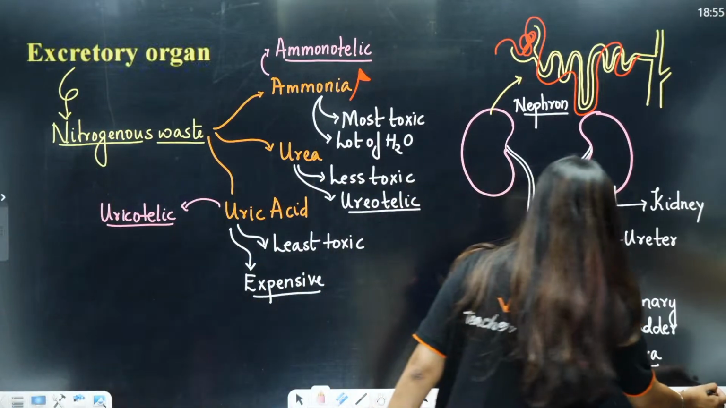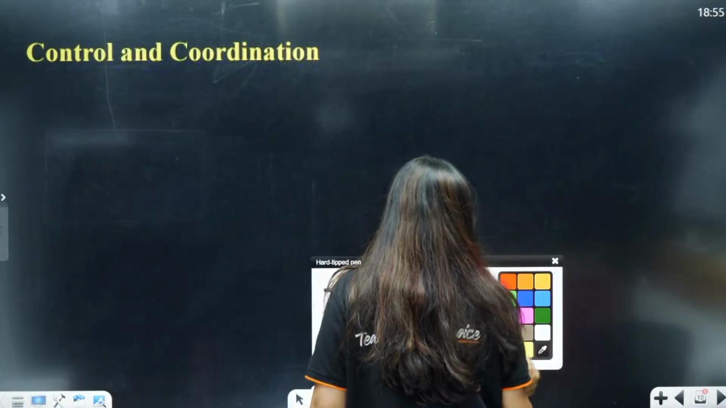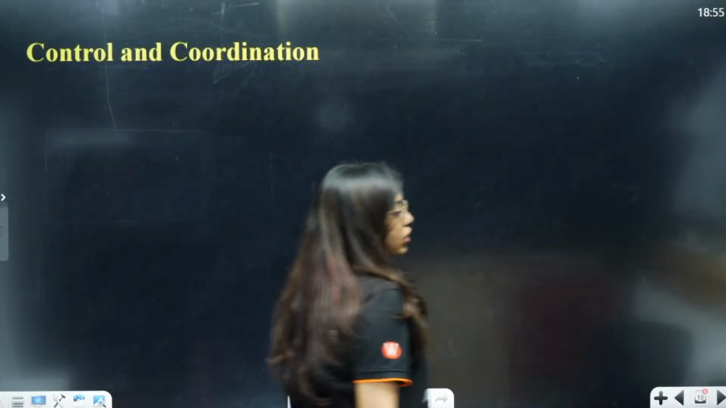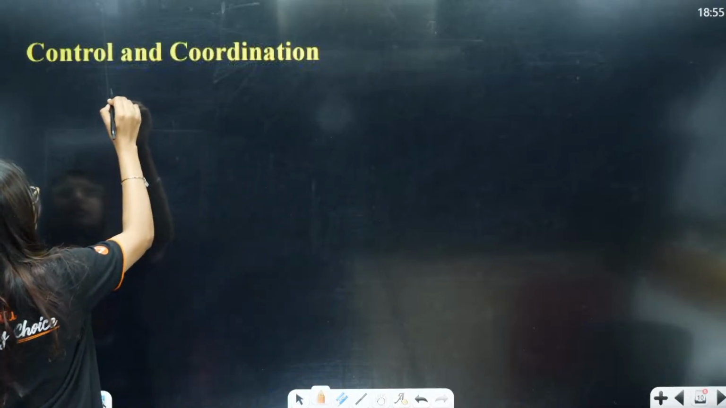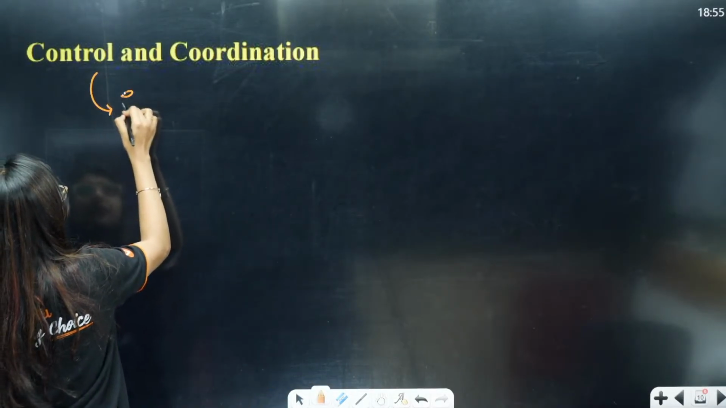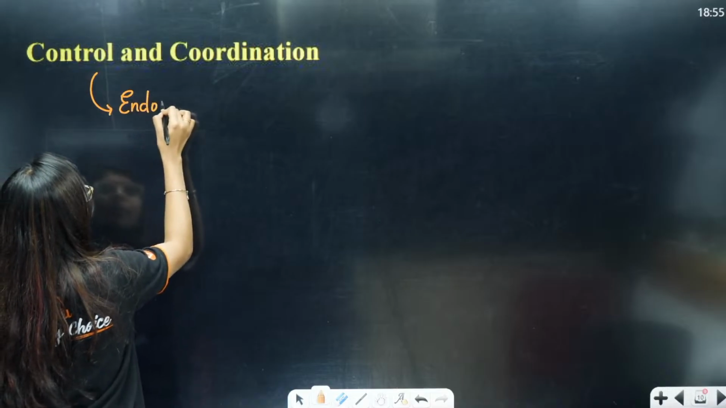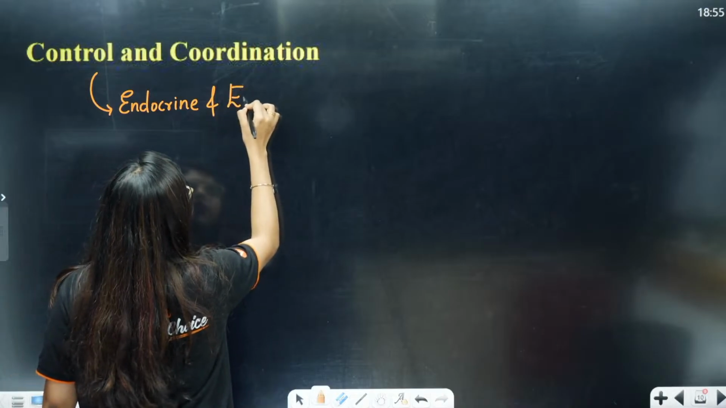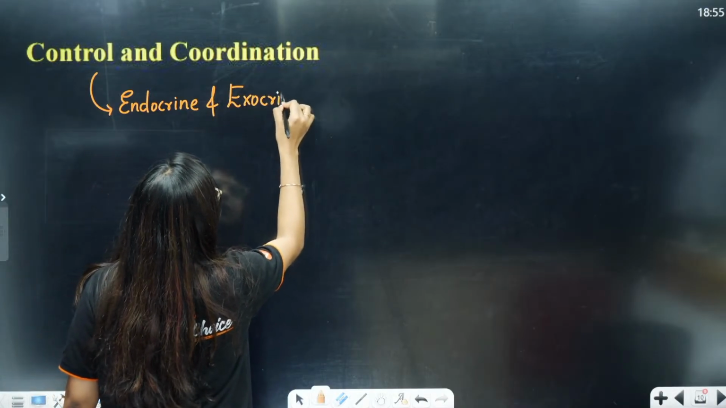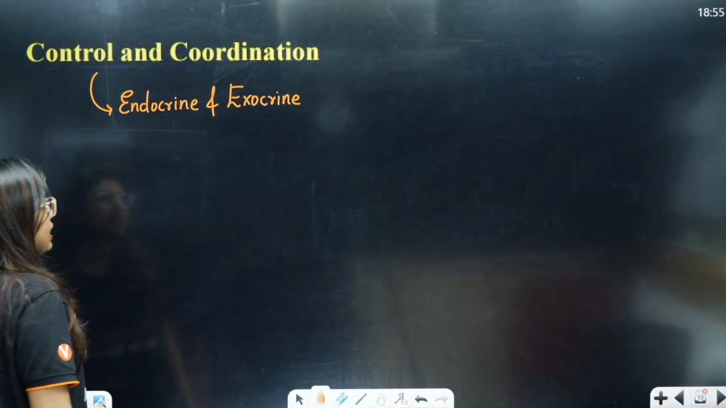Yes, can we go to the last topic for the day, that is control and coordination. So, students, control and coordination means you have two people to talk about. You have to talk about your glands, which is your endocrine glands, okay, endocrine and exocrine glands, but mainly we talk about endocrine, okay, endocrine and exocrine gland.